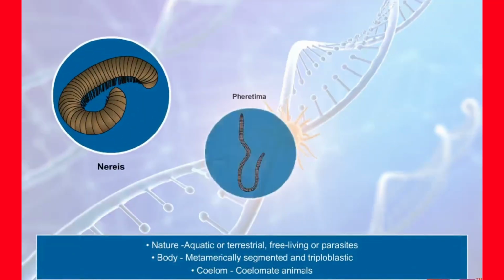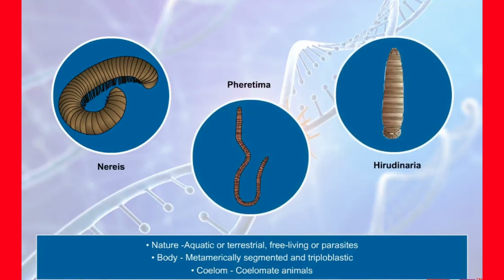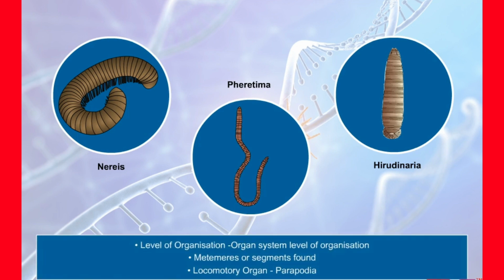Phylum Annelida. Annelids are aquatic, marine and freshwater or terrestrial animals. They may be free-living and sometimes parasitic. They are metamerically segmented, triploblastic and coelomate animals with organ system level of organization.